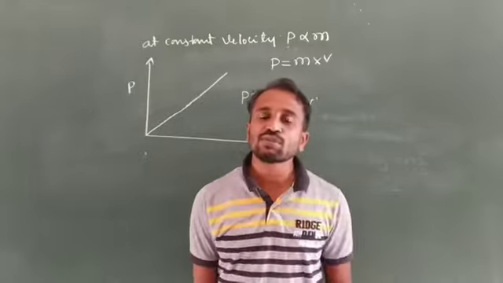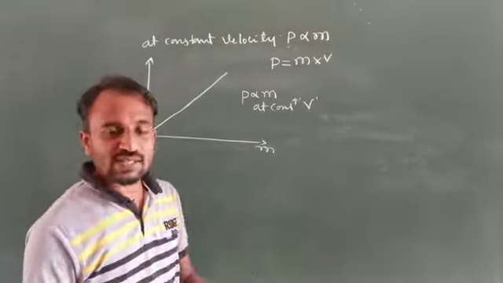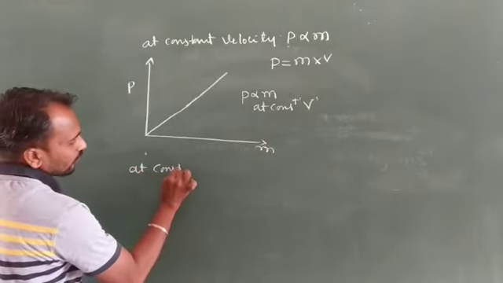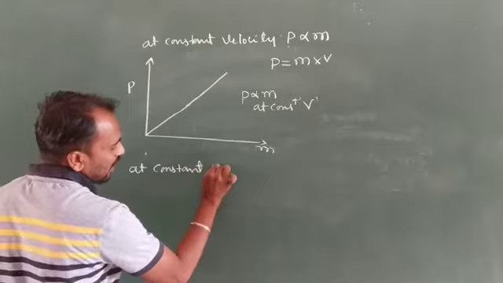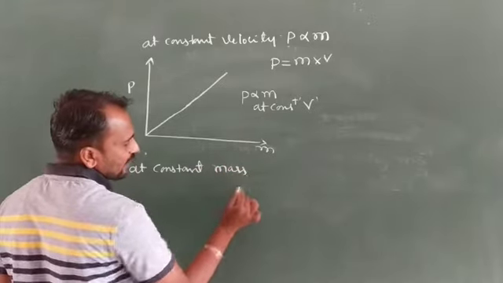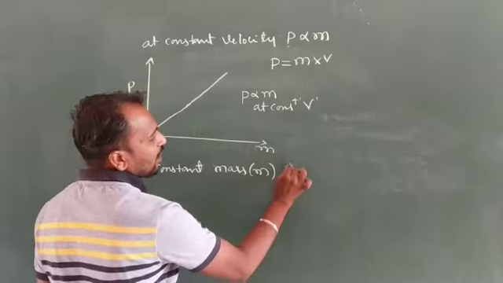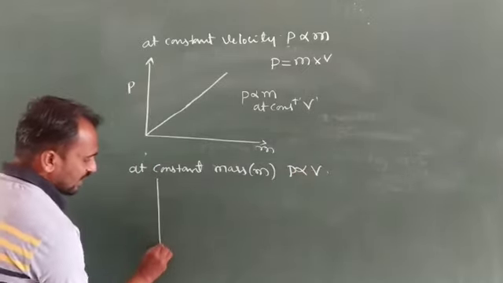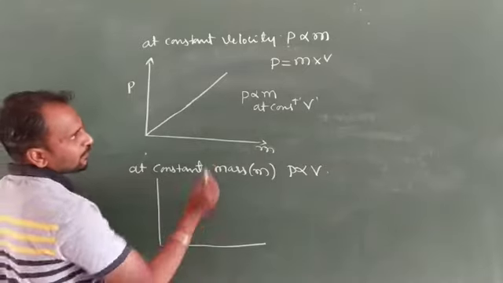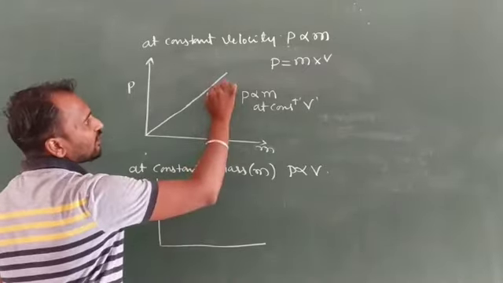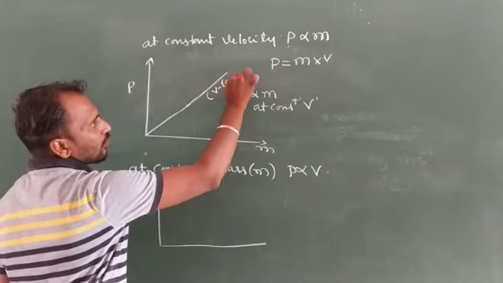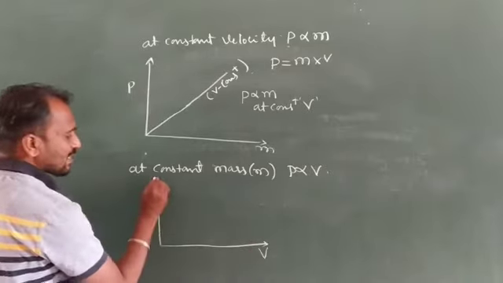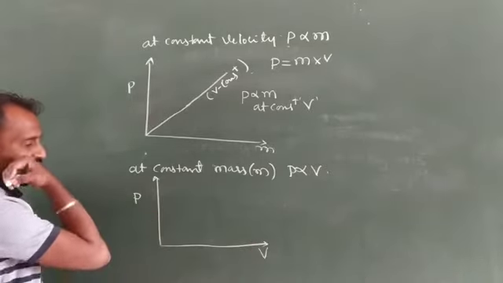In this condition, momentum is directly proportional to the velocity at a constant mass, m. Here, velocity changes along the x-axis and momentum changes along the y-axis.